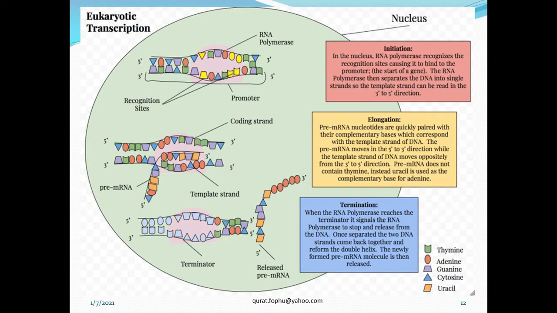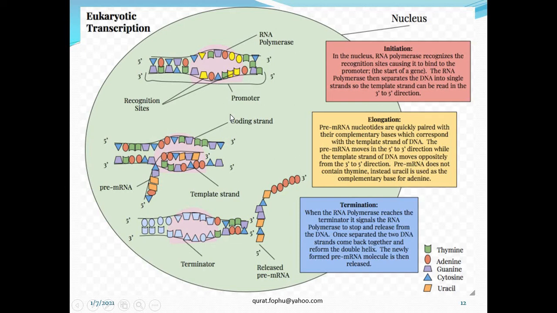After that, the beta prime subunit of the RNA polymerase unzips the DNA, and the beta subunit starts adding nucleotides, elongating the newly synthesized messenger RNA. So this was the whole story of prokaryotic transcription, and now we will understand eukaryotic transcription.